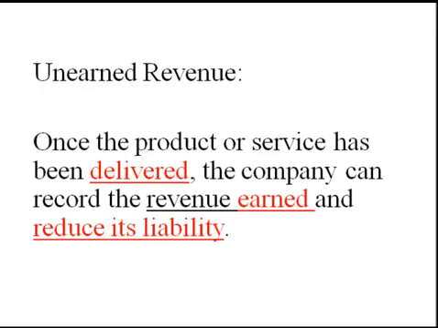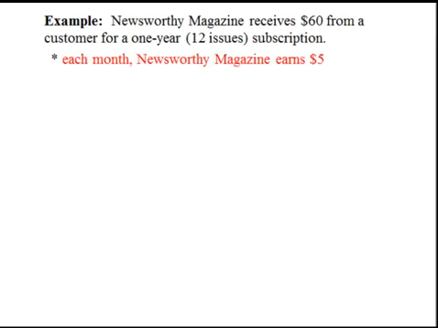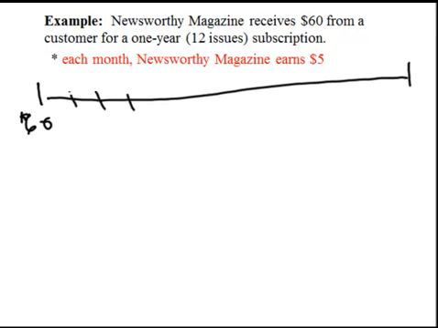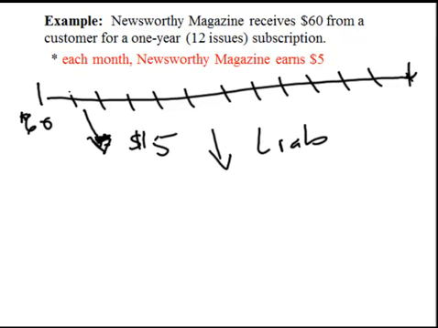As the product or service is delivered to the customer, the company can record the revenue as being earned and reduce its liability. Consider, for example, Newsworthy magazine. Let's assume it receives $60 for a one-year subscription. Each month, January through December, the company is obligated to send the customer a magazine. At the date the cash is received, we have a liability. As each magazine is delivered, we reduce the liability by $5 and earn $5 revenue.